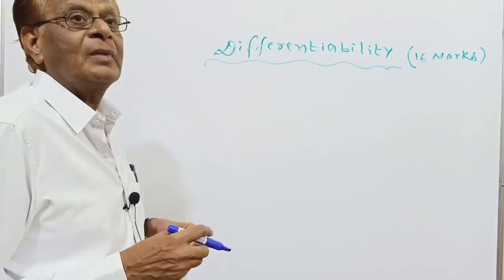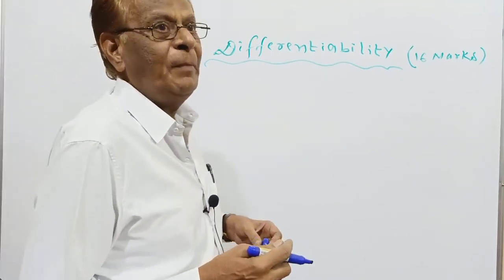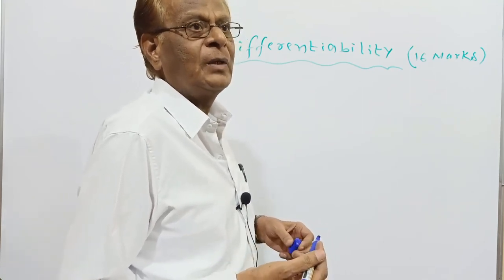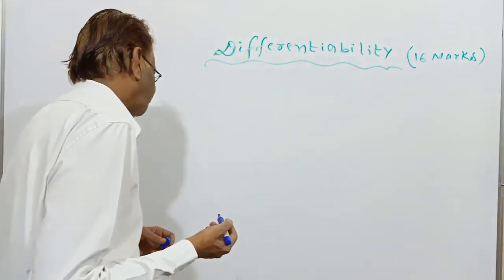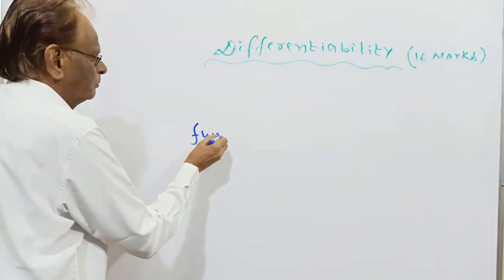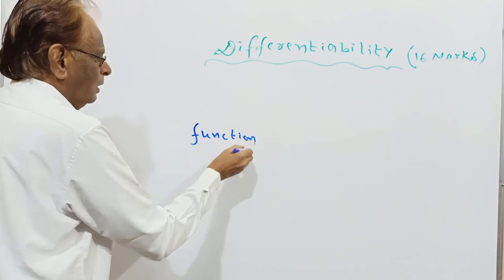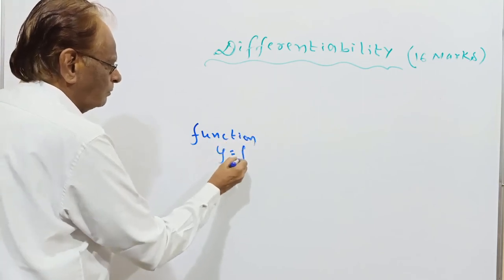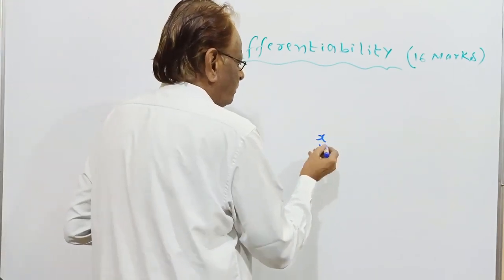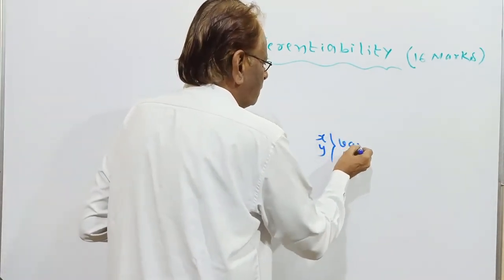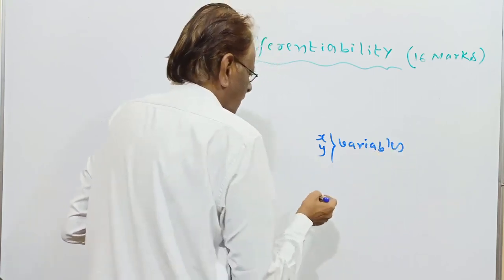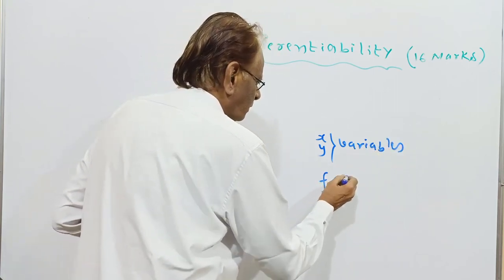Calculus depends mainly upon function and limit of the function. In the function y equal to f(x), x and y are called variables and f is called a relation.